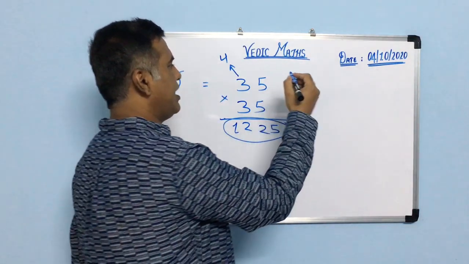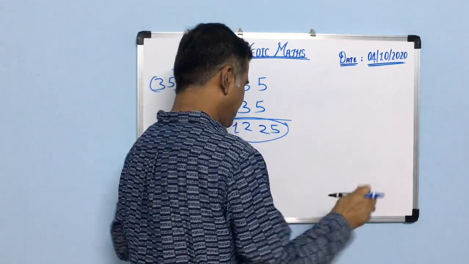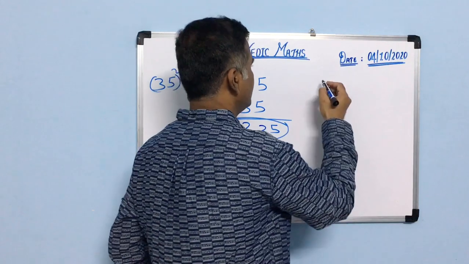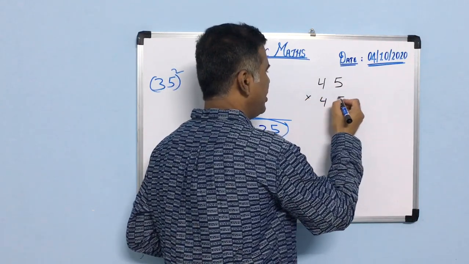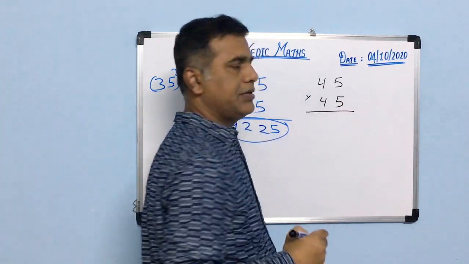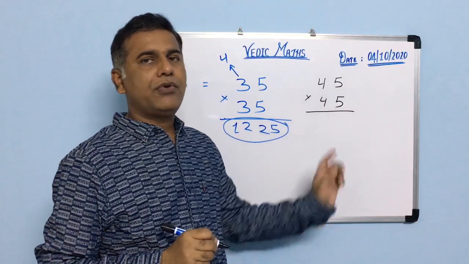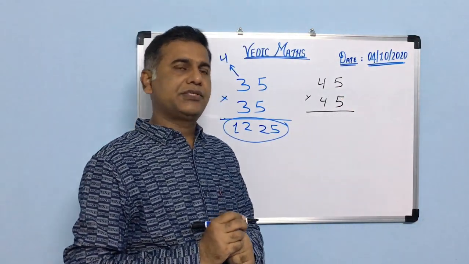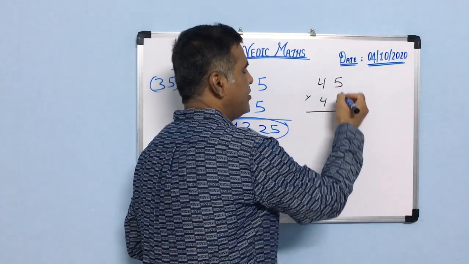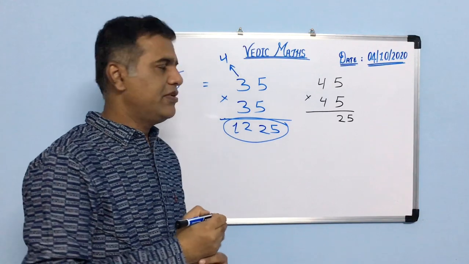For example, I am taking another number for your easy understanding: 45 into 45. Here also, the same type of number having 5 in its unit place. So 5 into 5 will become how much? 25.